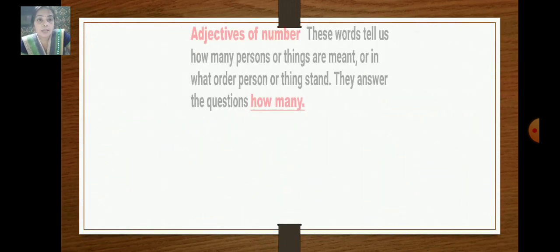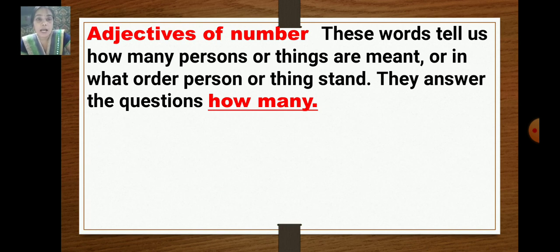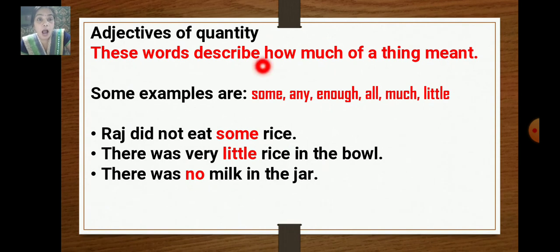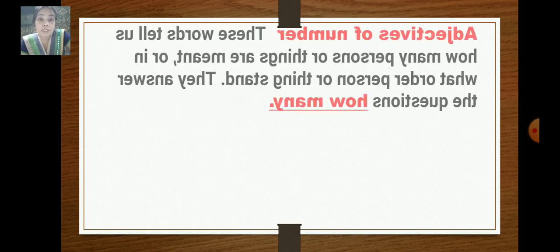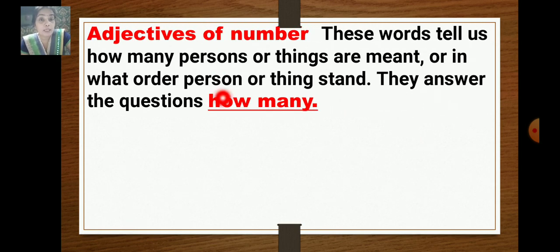Now next we'll see what adjectives of number are. These words tell us how many. Adjectives of quantity tell how much, for things we cannot count. And adjectives of number tell how many, for things we can count.